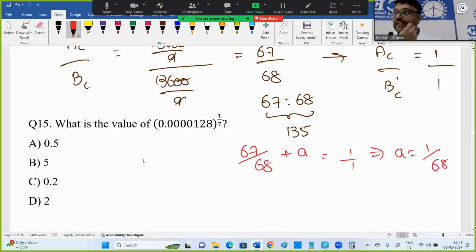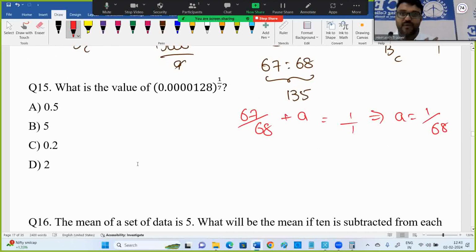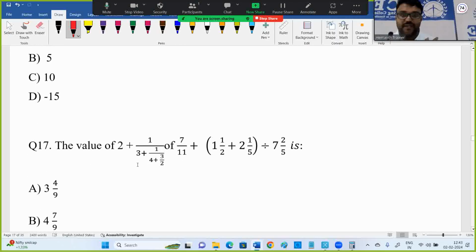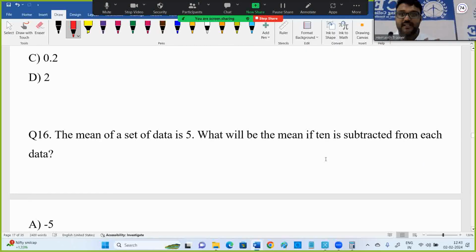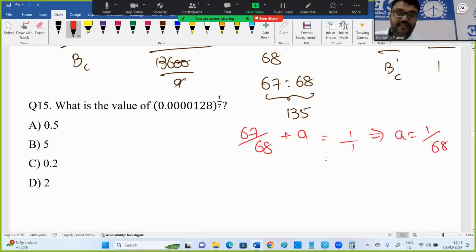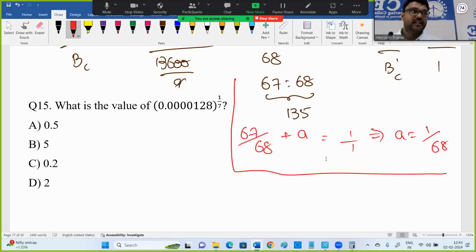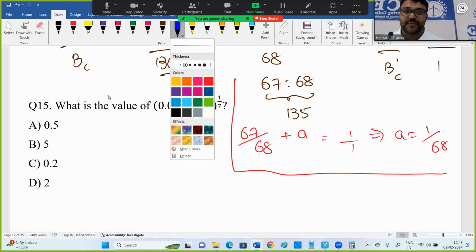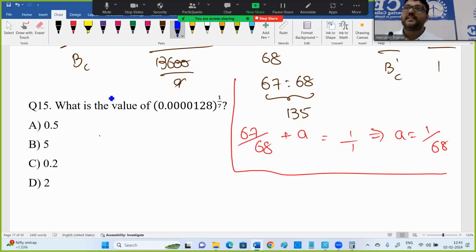And some basic questions like this they also ask. Simplification, 2 questions you can note down. There is one more simplification question. Mixtures and alligation, 1 question in this fashion only. They give a total of 1 liter or 2 liters or 3 liters, from that something is taken, something is added. Typical questions they'll ask, so please be aware of those.